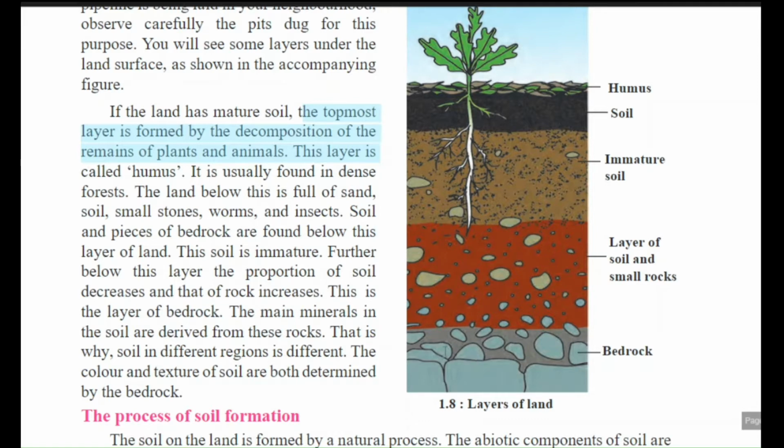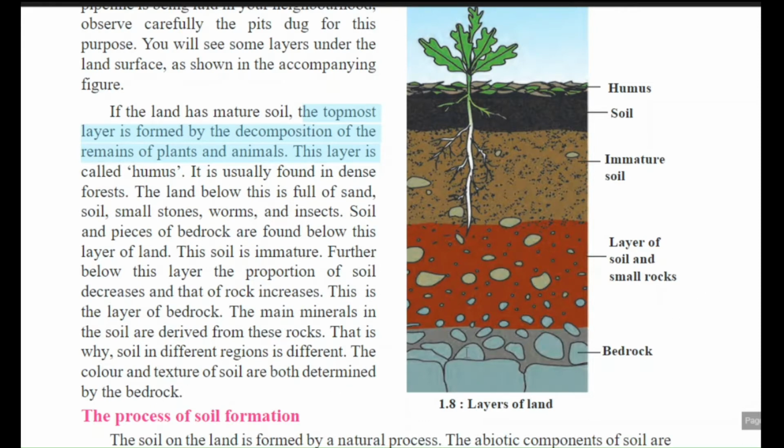Bedrock means there are large stones. Not only stones, students. The big rocks are also present in this layer and a bed-like structure is formed, which is called the bedrock. The color and texture of soil are both determined by the bedrock.